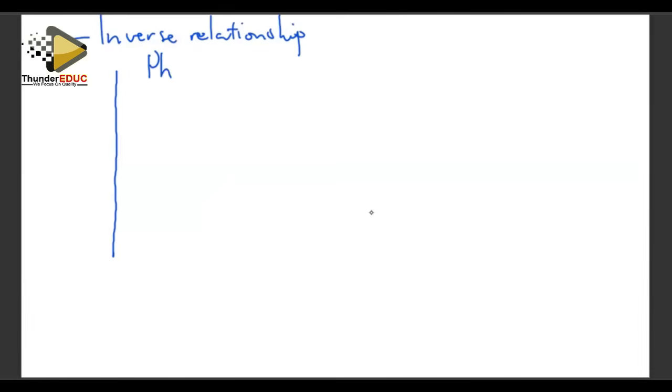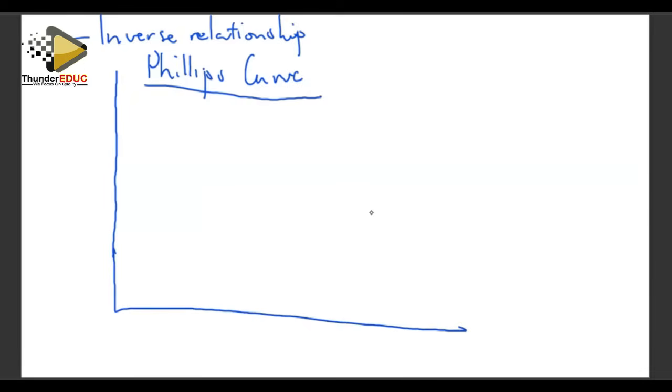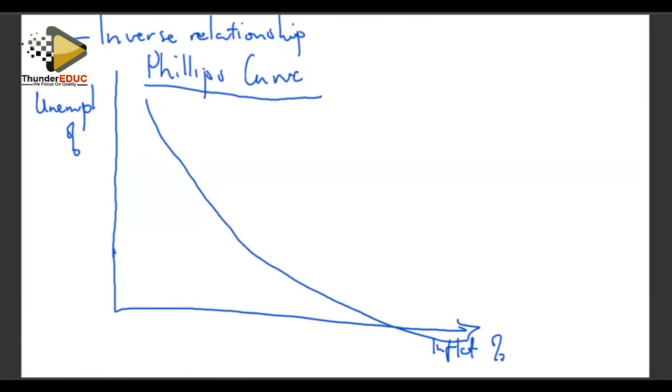It's called a Phillips curve. Right, the Phillips curve is basically a graph that shows the relationship between unemployment and inflation. We have our unemployment there as a percentage, the rate of unemployment, and also we have our inflation rate as a percentage also. Our Phillips curve looks something like that. So the implication is if unemployment is high, the level of inflation will be low.